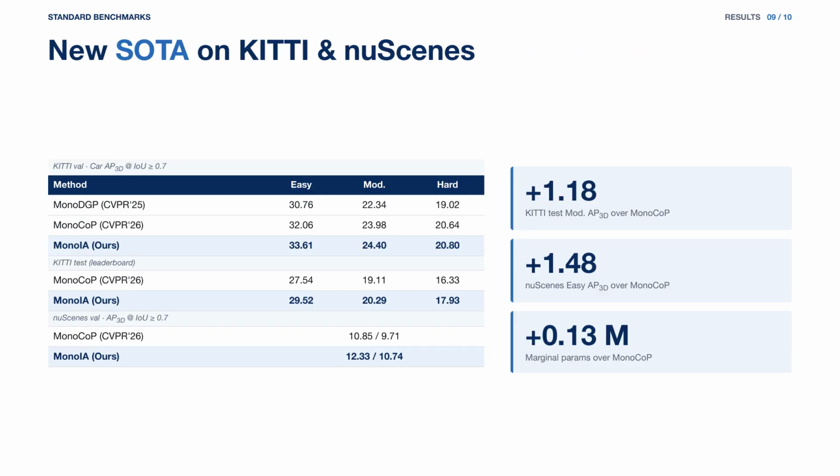On standard benchmarks, MonoIA sets new state-of-the-art results. On the KITTI test leaderboard, we surpassed the previous best, MonoCoP, by 1.18 on moderate AP3D. On nuScenes Val, we gain 1.48 on easy. And remarkably, this comes with only 0.13 million additional parameters, same GFLOPs as MonoCoP.